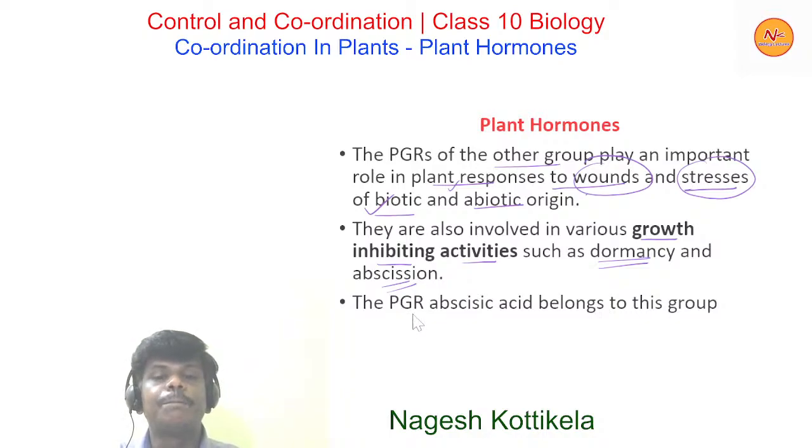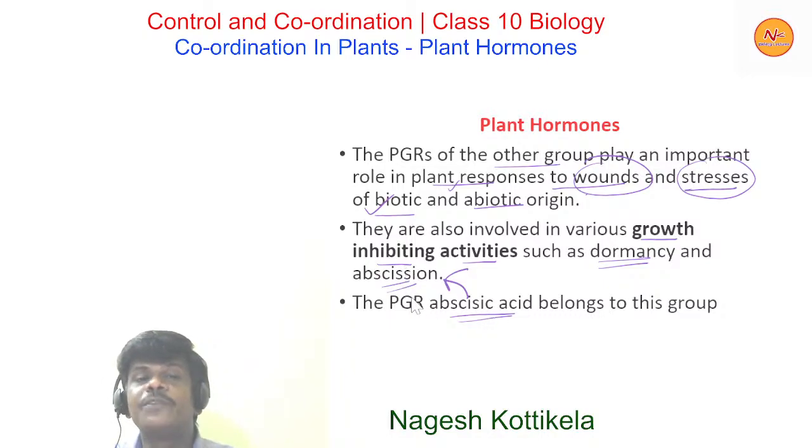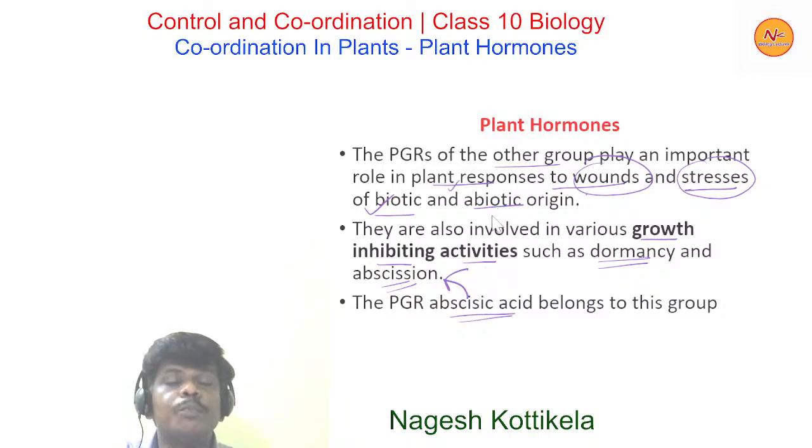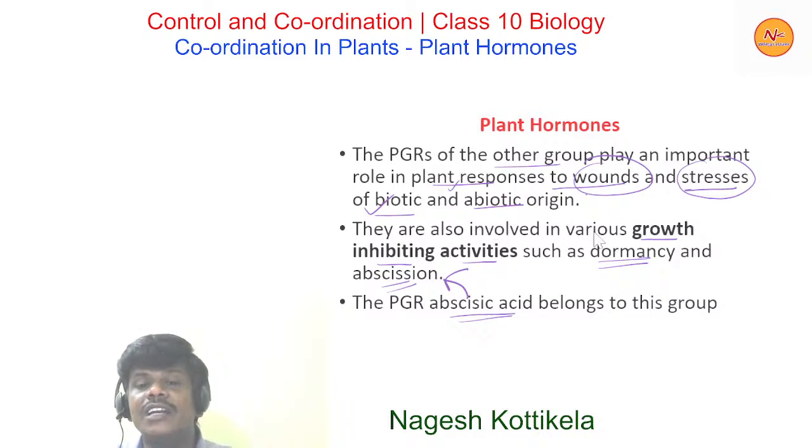And here the PGR abscisic acid belongs to this group. Abscission, abscisic acid, there is a similar word. You should remember this in order to say its function. Yes, abscisic acid function is abscission. Abscission is nothing but the falling of leaves, falling of immature unripened fruits. So this is about the other group of plant hormones, which are involved in growth inhibiting activities.